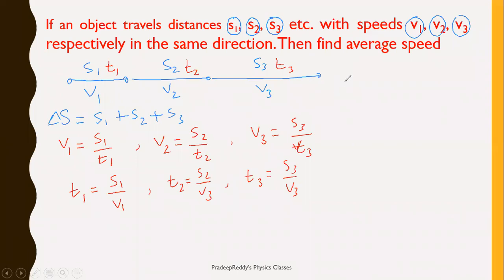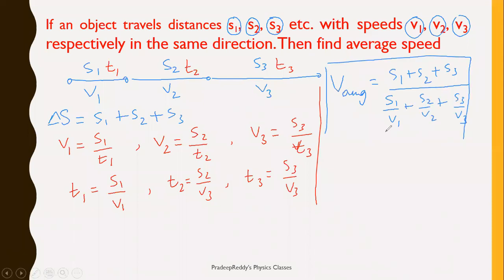V average is equal to S1 plus S2 plus S3 divided by T1 plus T2 plus T3, that is S1 by V1 plus S2 by V2 plus S3 by V3. Simply substituting the S and V values in this equation, you can find out the average speed of this particular object.